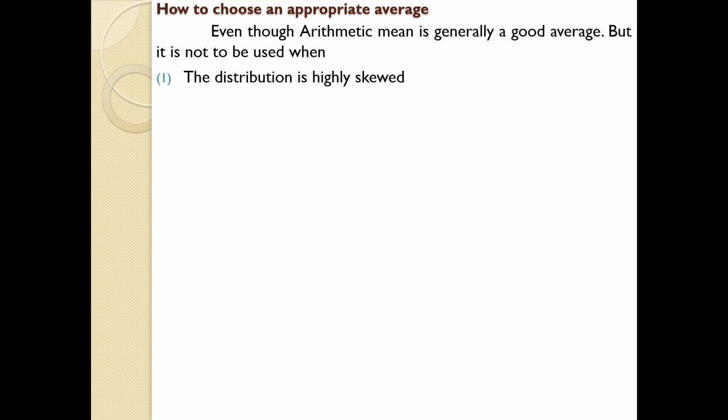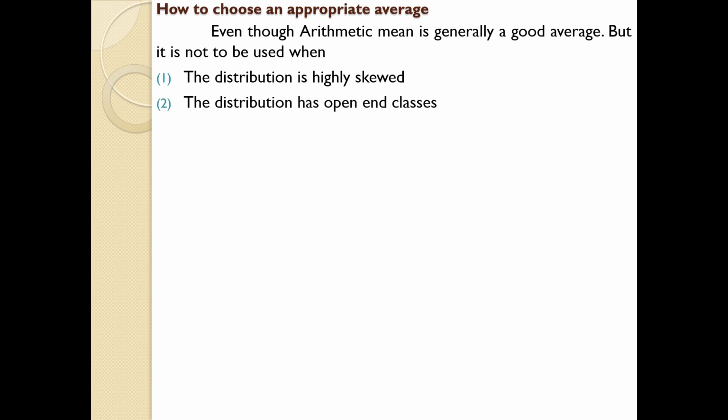But for some situations the distribution may not be equal. In such a situation we term that case skewness. Skewness means uneven, unequal, asymmetric. So highly skewed means it is highly uneven. Whenever a highly uneven situation comes, arithmetic mean cannot be used. Next one, the distribution has an open end class.